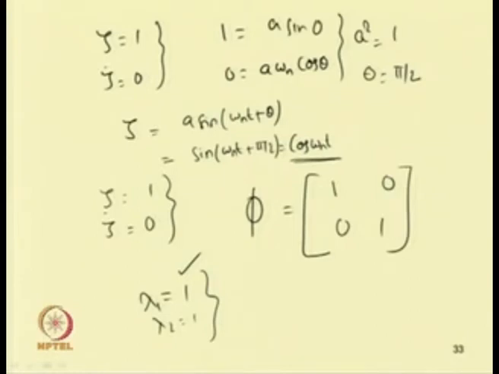So, if you plot the real and imaginary axes, this is the imaginary axis and this is the real axis. In this case one can see that the solution lies on the unit circle itself. So, this periodic solution is marginally stable.